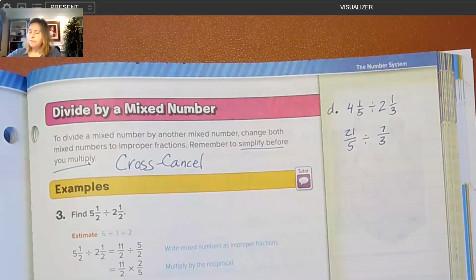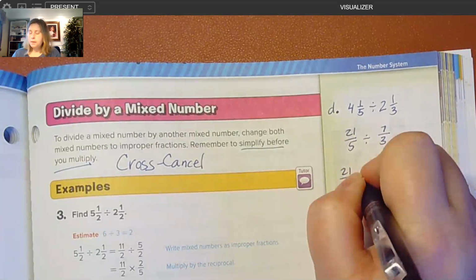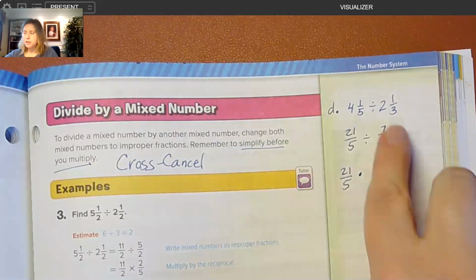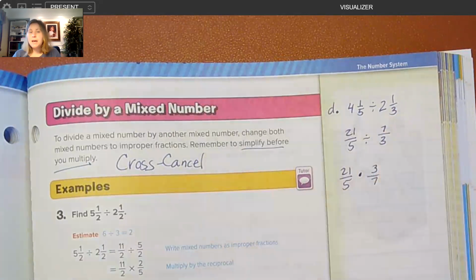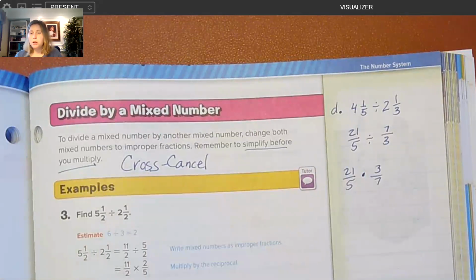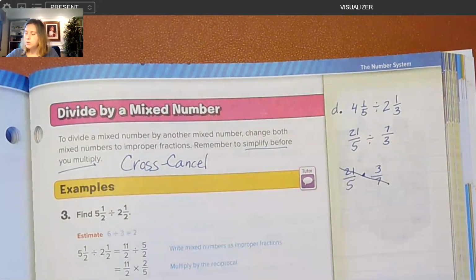Remember, we leave that first number alone. We change the divide to times. And if I change the divide to times, I have to change 7/3 into 3/7. Then I want to check to see if I can cross cancel, because that is going to make my numbers smaller and more convenient to work with. 21 and 7 are both divisible by 7. 21 divided by 7 is 3.